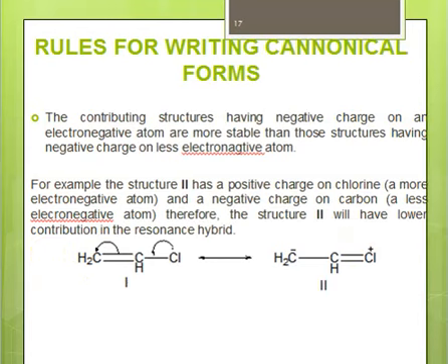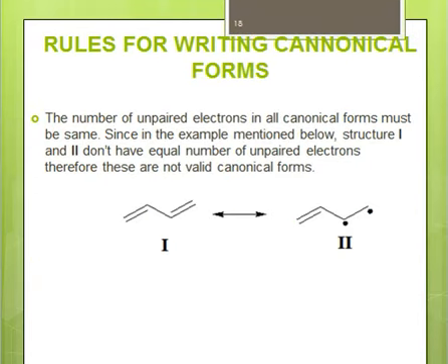The next rule is that the number of unpaired electrons in all the canonical forms must be the same.